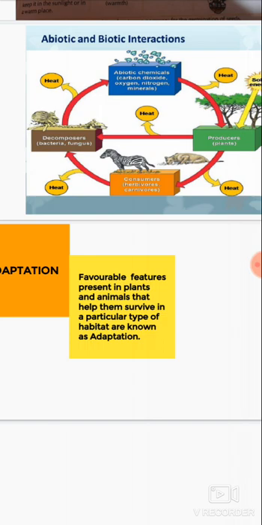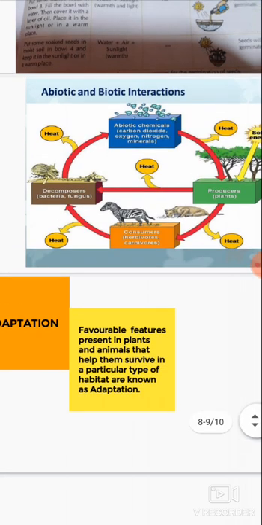Like we all depend on plants for our food. Plants make the food from where? From sunlight and carbon dioxide, and in this process it releases oxygen gas. This oxygen gas is used by living things for breathing and respiration, and then they discharge carbon dioxide gas. Again the carbon dioxide gas is taken by the plants for the manufacture of food.